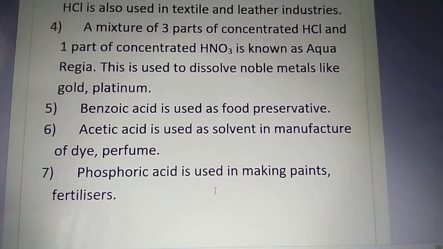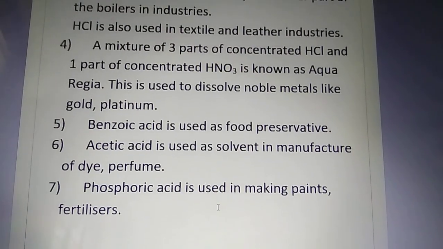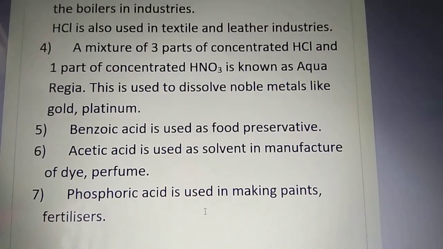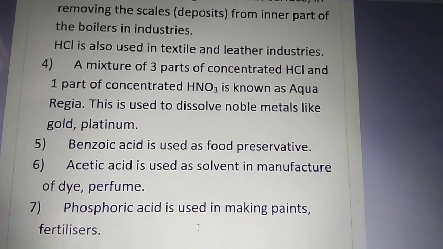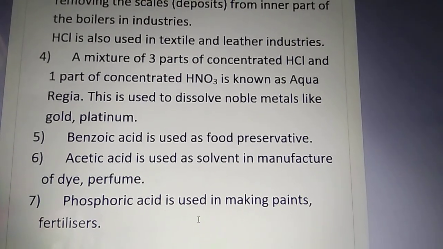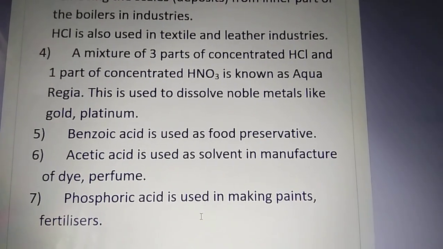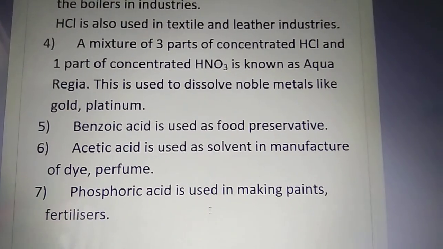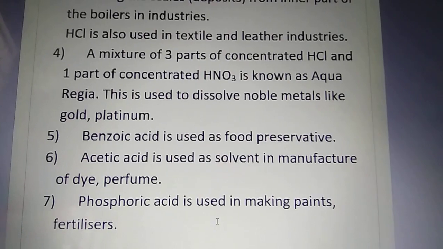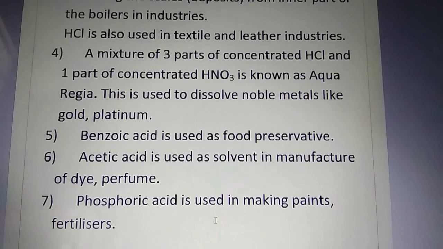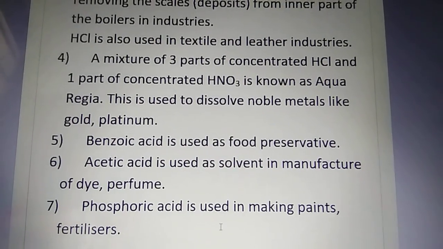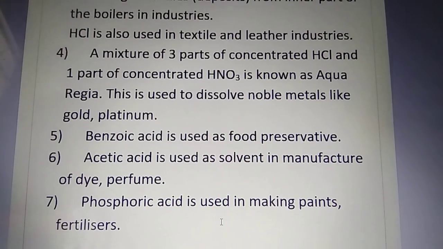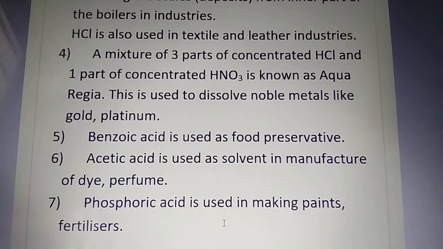Phosphoric acid is used in making paints, fertilizers, etc. These are a few uses of acids I have given here. There are a large number of uses of different acids. You can search and you will get many different types of uses. Okay, so till this point we have completed the information sharing about acids. I have discussed a few things, I have shared a few offline videos. Also I will be sharing all the information related to acids through the Vidyalekha app.